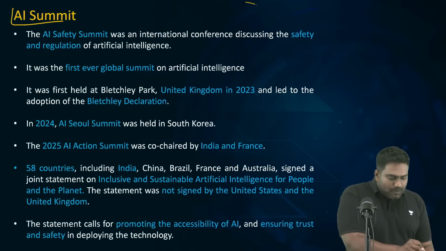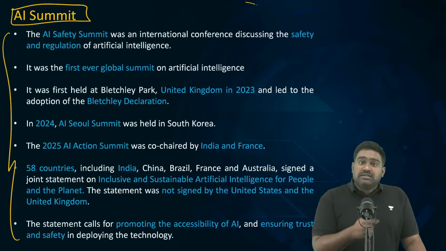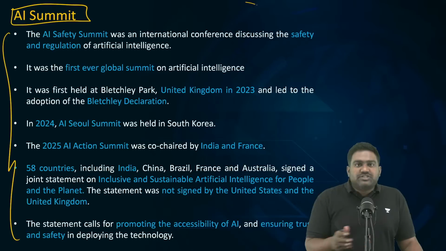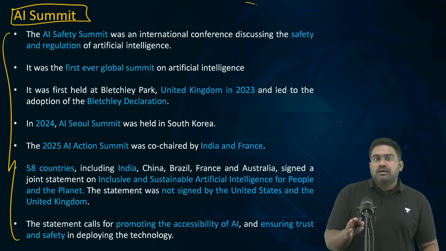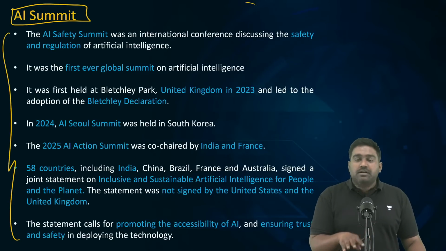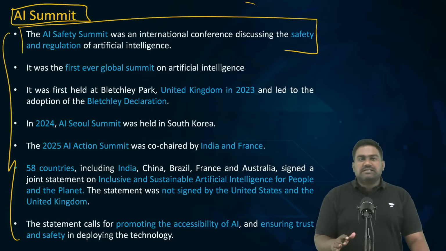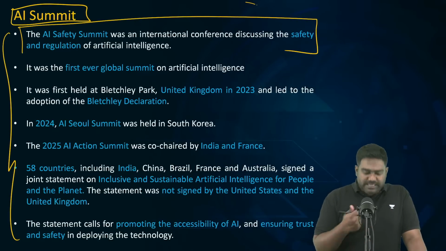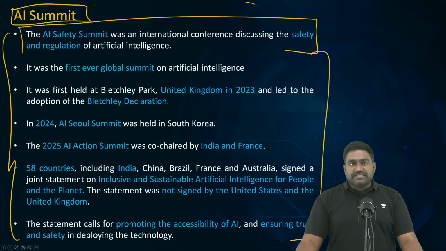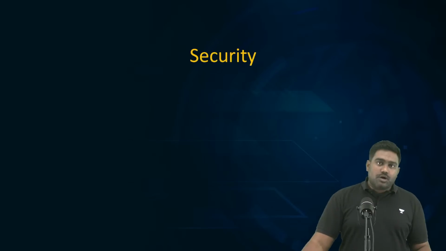So please focus on this topic. Topics related to the AI treaty which we studied, the AI summit, and the Convention Against Cybercrime. These are new developments. Both these topics which we have covered on AI and cybersecurity are very important. We've discussed 3 topics in total. If you take the 2 conventions we covered before and now the summit, all 3 are very important. So please pay attention to this topic. We have already discussed what the AI summit is, where it was held, and what the outcome was. So please go through these points again and make use of this slide so that you are prepared for any possible question on this topic.